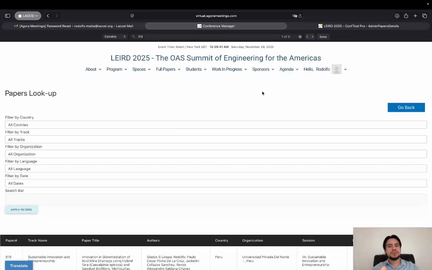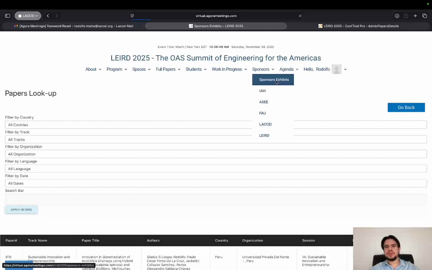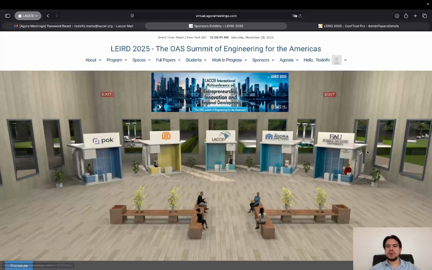Now, before I proceed, I would like to point out that we also have sponsors. You can click on this menu and click on sponsor exhibits, and you should be able to see these booths. We have PAC, UTT, Agora Meetings, and the University of FAU. You click on one of those booths and you should be able to see more information. I recommend you visiting them as they might be related to the conference.